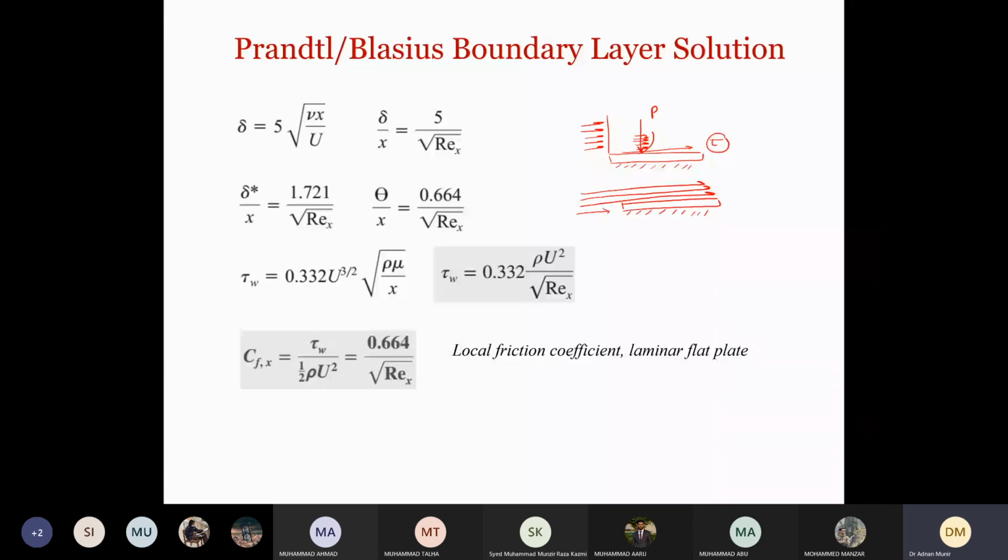So in that case, streamlines will be passing in a straight line across the flat plate. In this case, we won't have any shear stress. There won't be any shear stress.